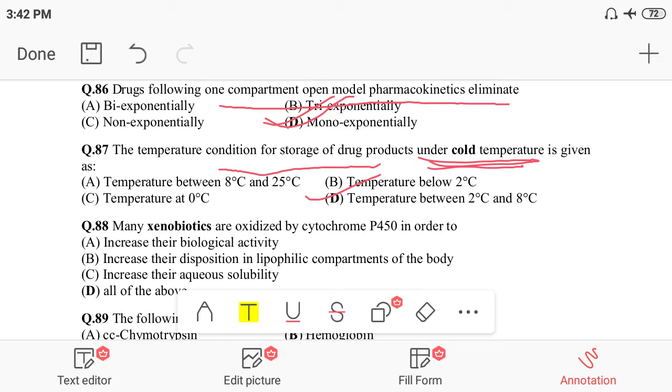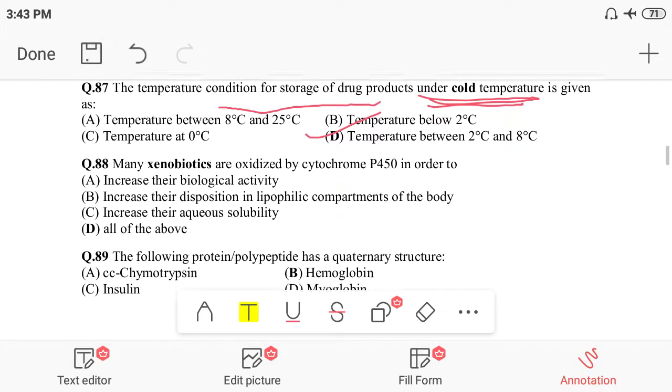Option A, 8 to 25, is for cool condition. Temperature below 0 degrees centigrade is freezing. So for cold, the correct answer is D, temperature between 2 to 8.